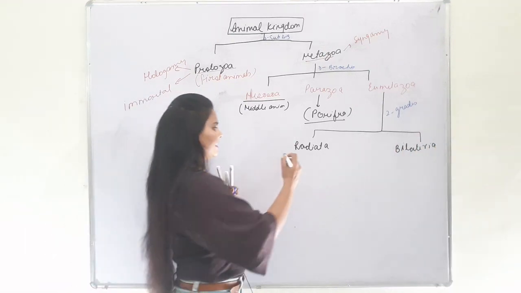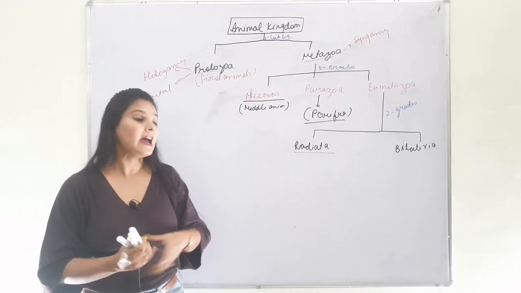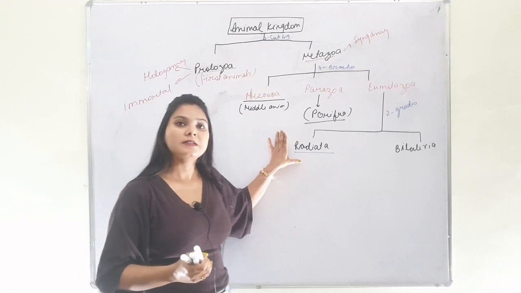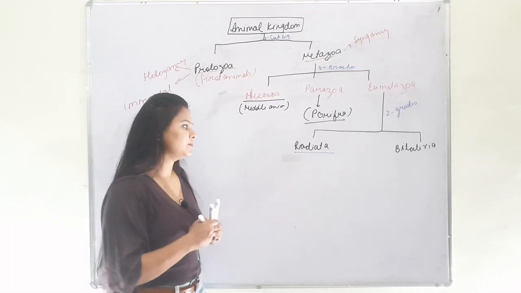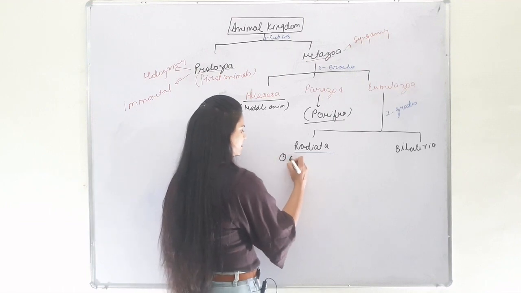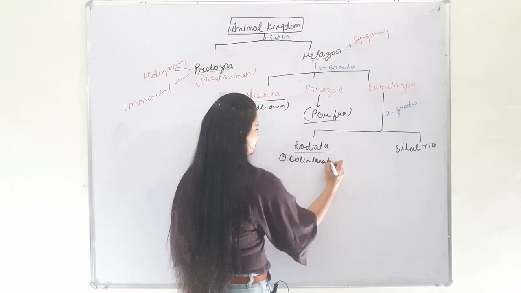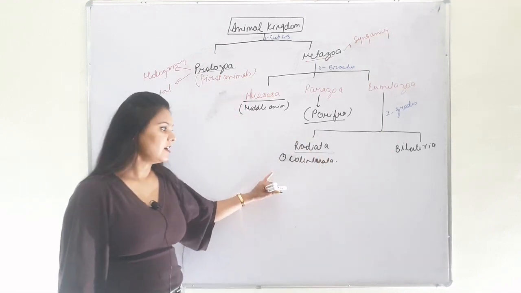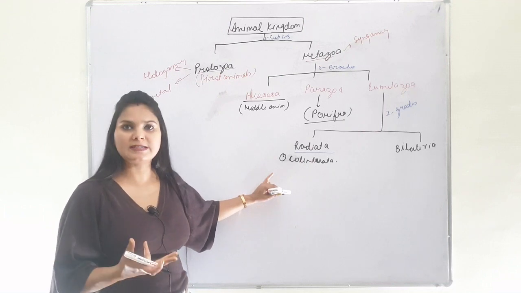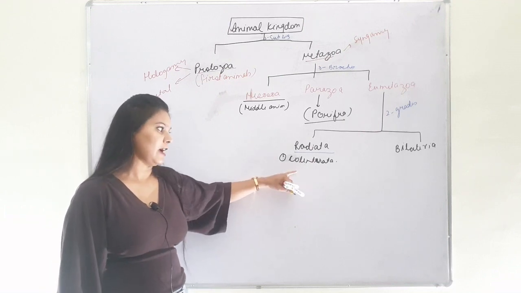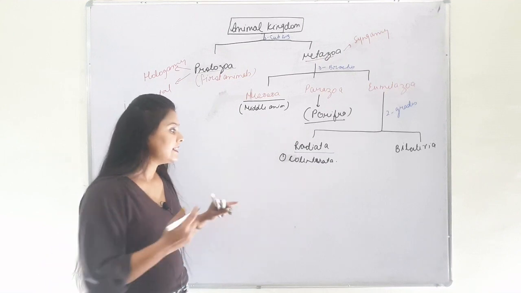Now, the grade Radiata includes organisms which have radial symmetry, and along with that they are diploblastic organisms which include two phyla. One is Coelenterata. Coelenterata are also called cnidarians, and they are hollow-intestine animals, for example, Hydra, Obelia, Aurelia, etc.